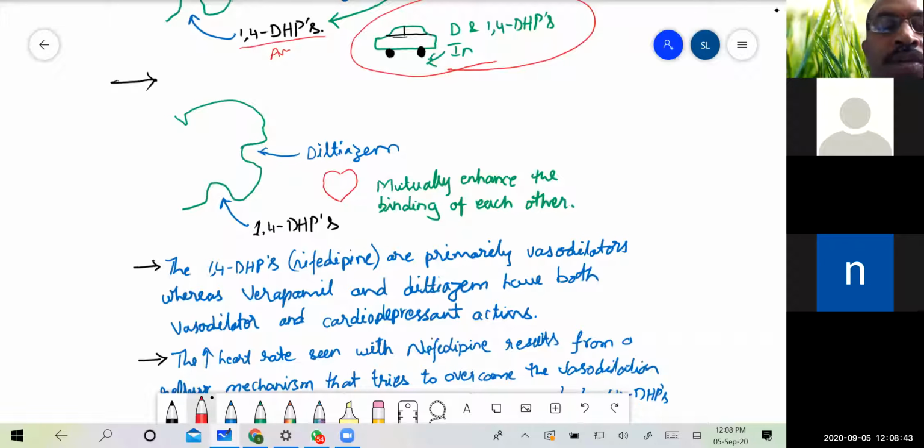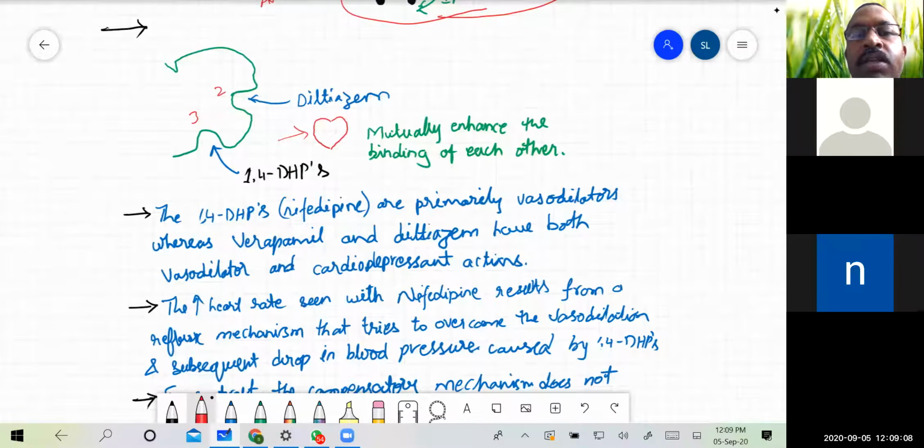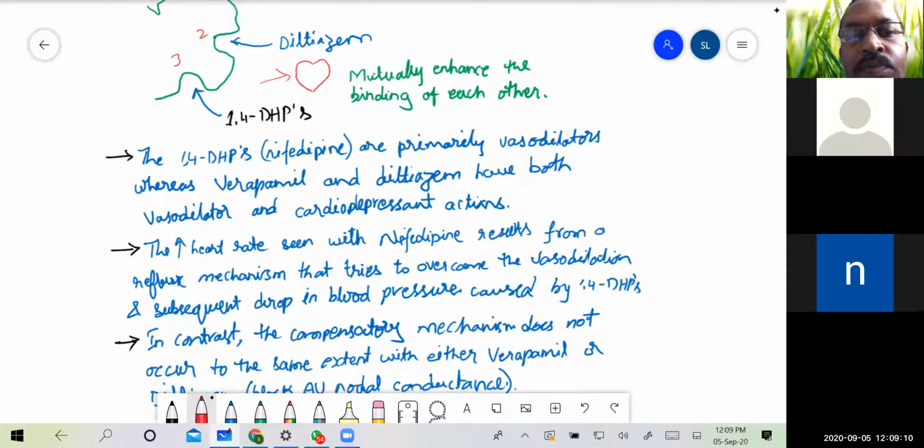See, these site 2 and site 3 mutually benefit each other. That is, they mutually enhance the binding of each other. So when diltiazem binds to its active site, it favors the binding of the 1,4-dihydropyridines also. That's why I have shown a love symbol here, that is, they love each other and favor each other's binding sites, and they mutually benefit each other.